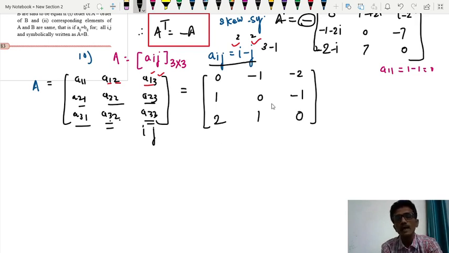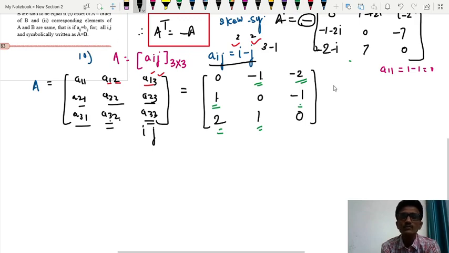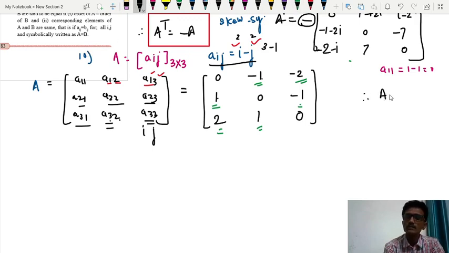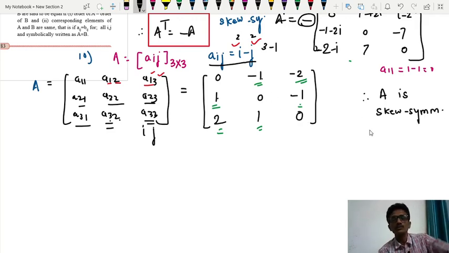So you can observe that diagonal elements are 0, and here Aij is equal to minus of Aji. So clearly the matrix obtained is what? Therefore A is a skew symmetric matrix. It is skew symmetric matrix because diagonal elements are 0. You are getting Aij is equal to minus of Aji.